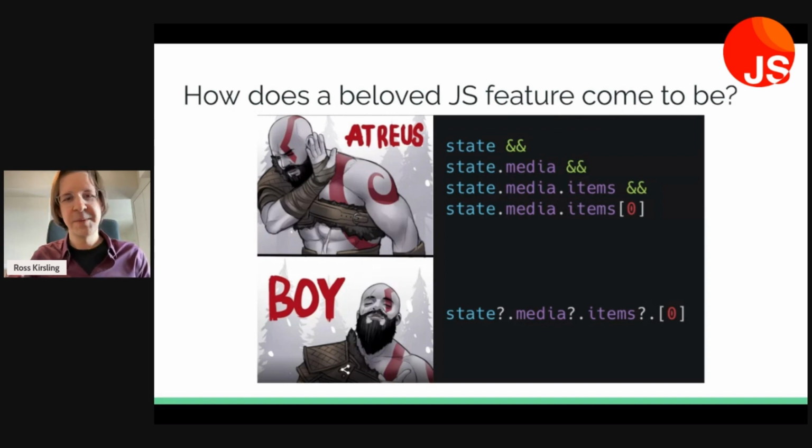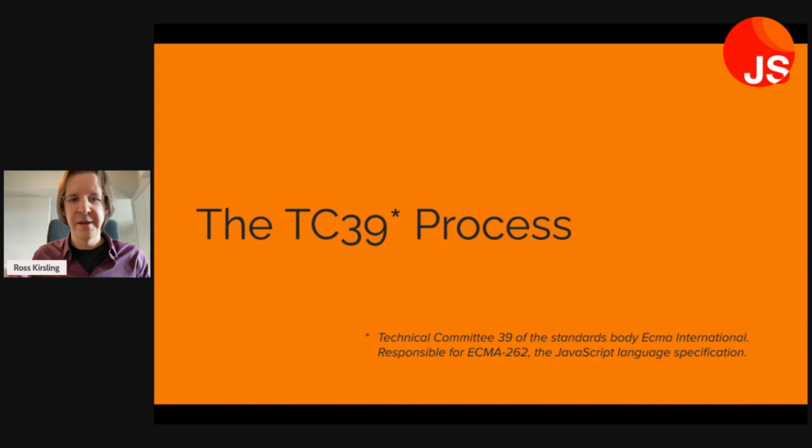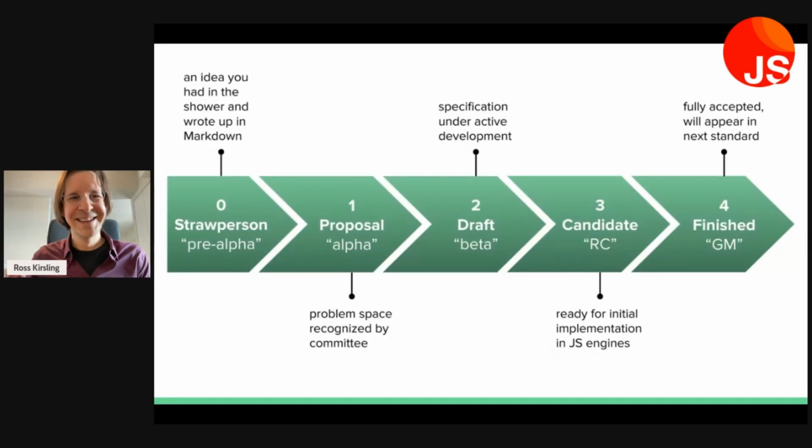But how did this come to be? The answer lies in the TC39 process. For those that don't know, TC39 is the 39th technical committee of the standards body called ECMA International. And we're responsible for ECMA-262, which is the language specification for JavaScript, or as we more properly call it, ECMAScript, because Oracle owns the rights to the name JavaScript, which is always kind of unfortunate.